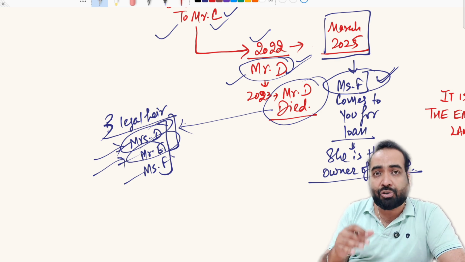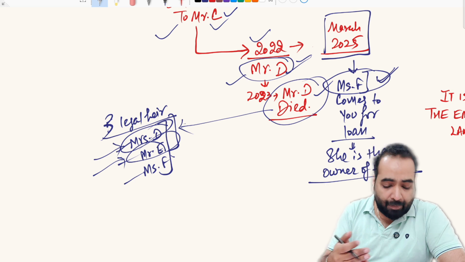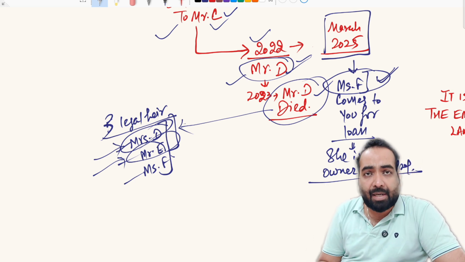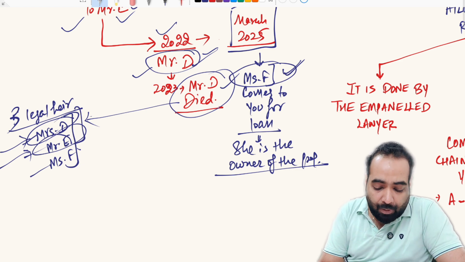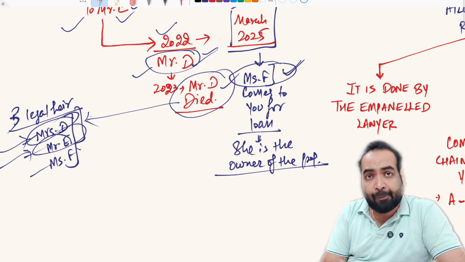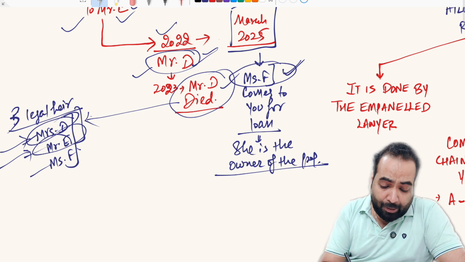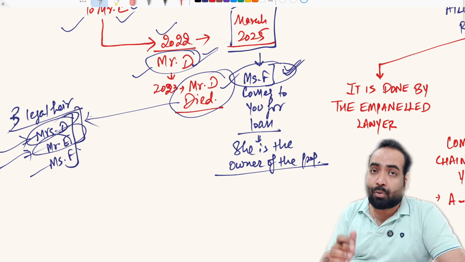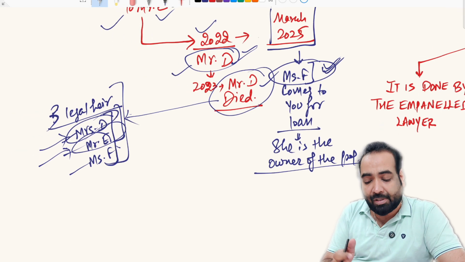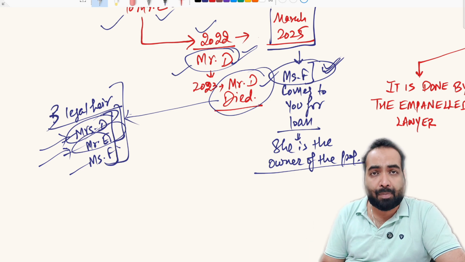We were also having the share on the property by virtue of law, because our father, our husband, Mr. D has died. We have also the ownership of the property. So the mortgage created by Miss F is invalid, and the bank has not done the proper verification and proper search on the property's title, whether the title of Miss F is clean or not. So that is why the mortgage is invalid, and the court will rule in favor of them only, because the bank is negligent in clearing the title of the property.